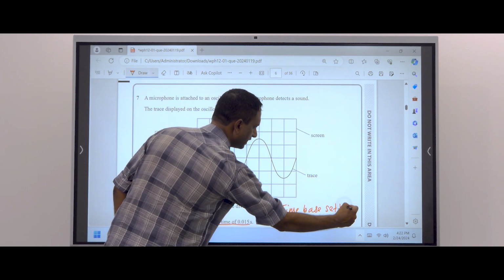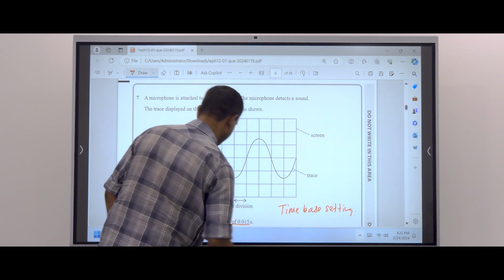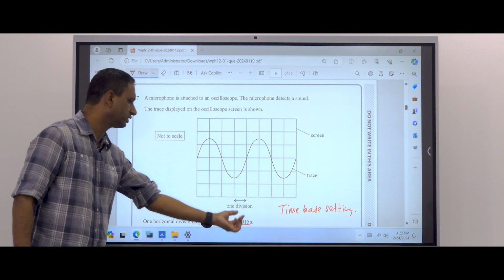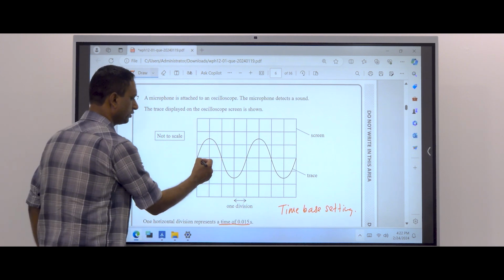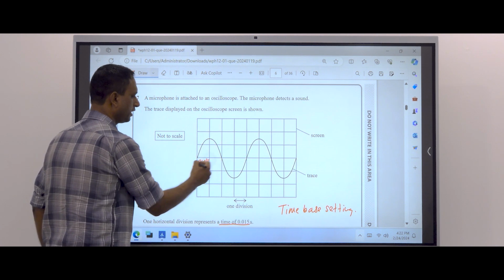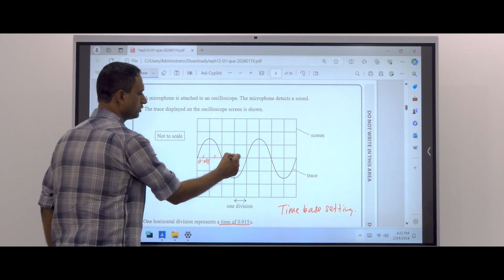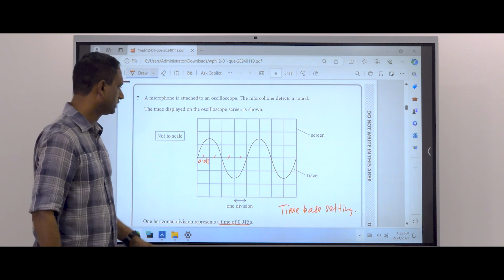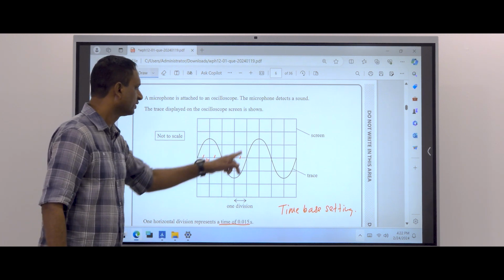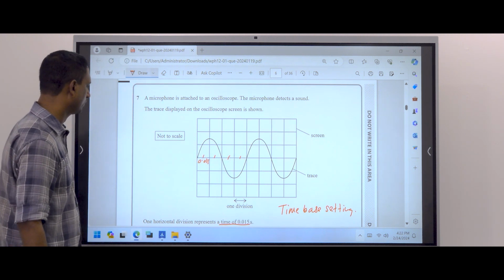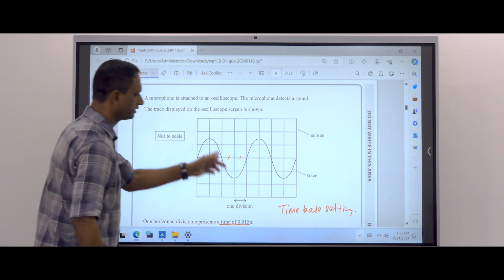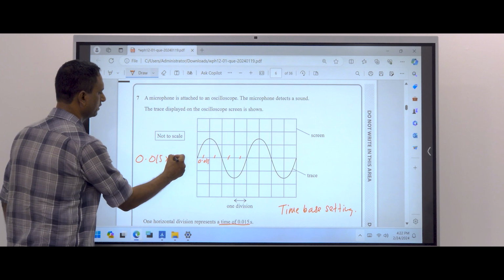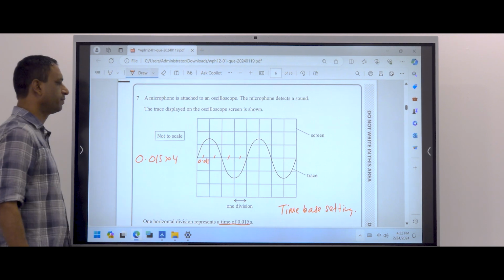but it is not given like that. Easily we can get that. Time of one division is 0.015. Then how many divisions are there? 1, 2, 3, 4. 4 divisions in one cycle of the wave. The time taken is 0.015 multiplied by 4. It is the period.